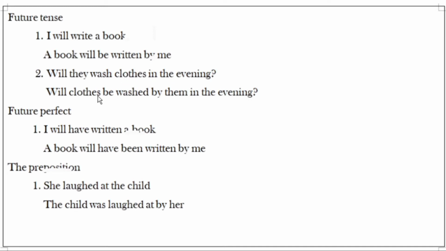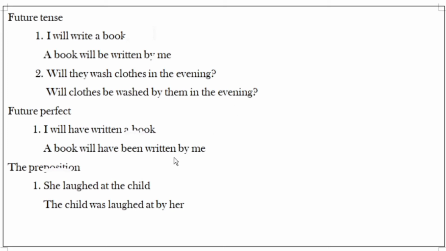So, will clothes be? Because it is a modal auxiliary, so be form verb we are using. Be washed, V3, by them. Therefore, objective case them, in the evening. Simply we are constructing according to that structure if you follow the proper way.